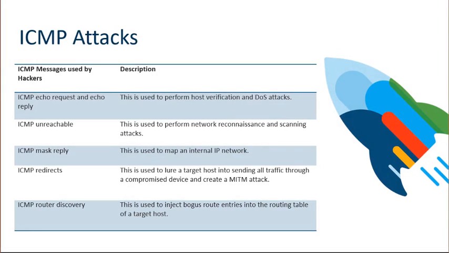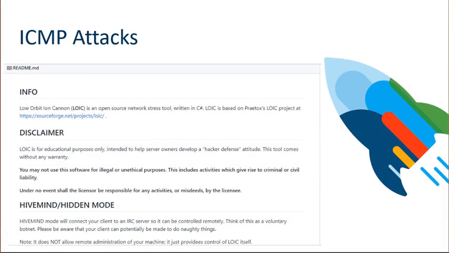Now, we'd like to talk about what's the real use and tools, and here is one of them. Low orbit ion cannon. This is an older tool that's still been useful. There's a variety of flavors of it now. We have XOIC, high orbit ion cannon, and there's even some more advanced tools like HULK, but that goes more to the application layer and not so much here at layer 3.